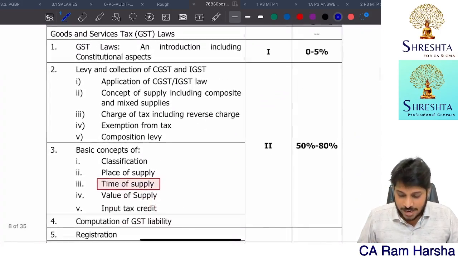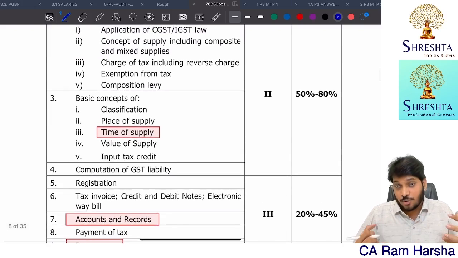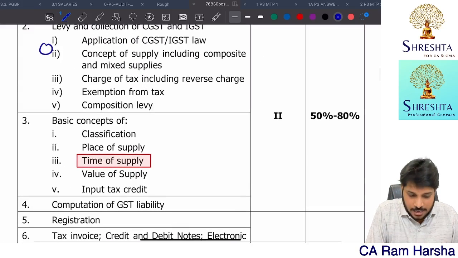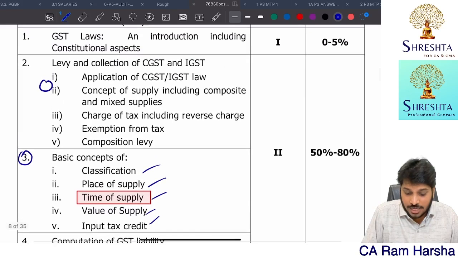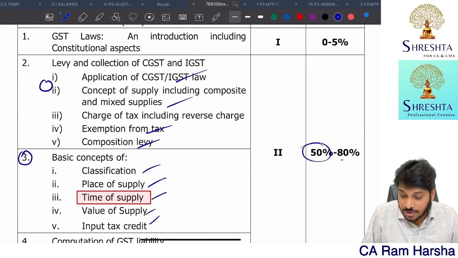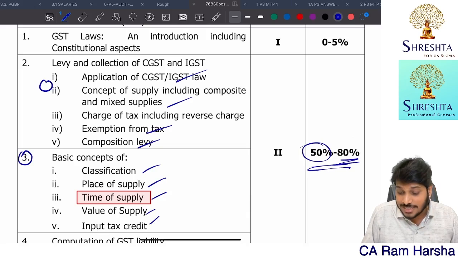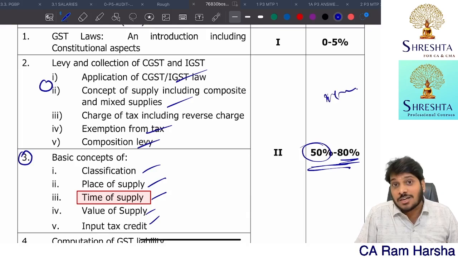Then, same way in GST also, the paper can be an extreme possibility. You see this segment: levy and collection and basic concepts, the classification, place of supply, time of supply, value of supply, input tax, mixed supply, application of GST, exemptions and composition, all put together, minimum 50%, maximum 80%. We don't know exactly within what percentage they will test. It is not 15 to 20% like what we have seen in income tax. 50% to 80% is so much variation.